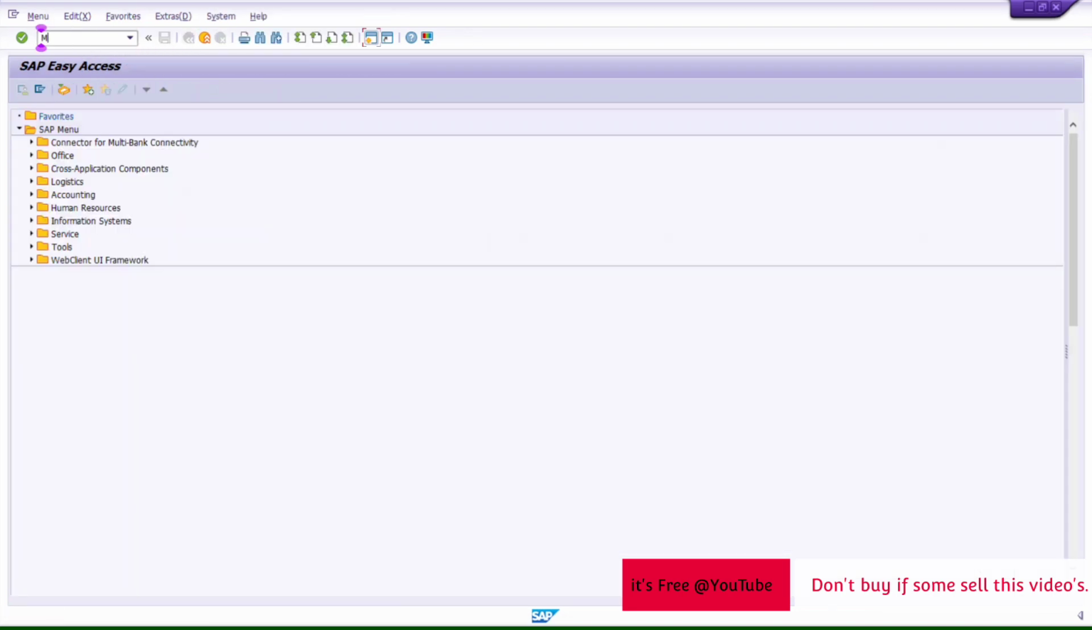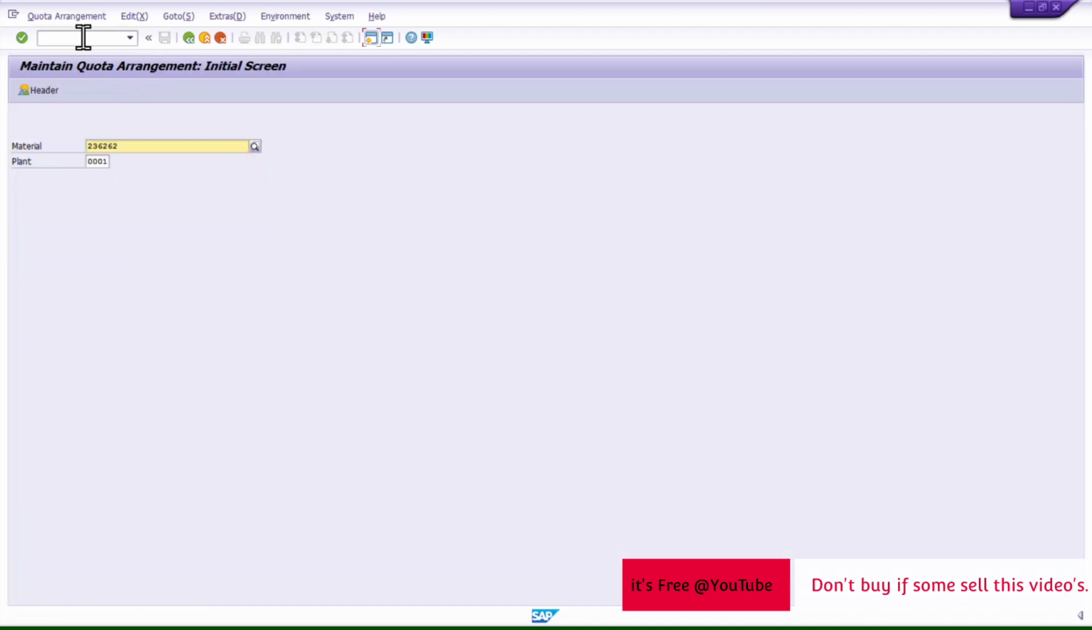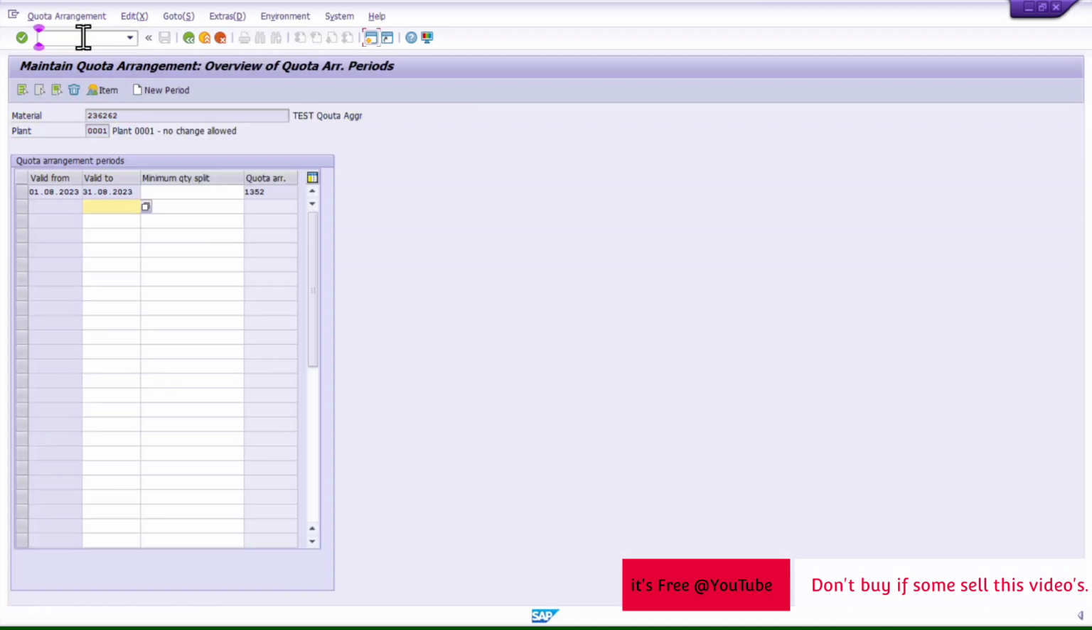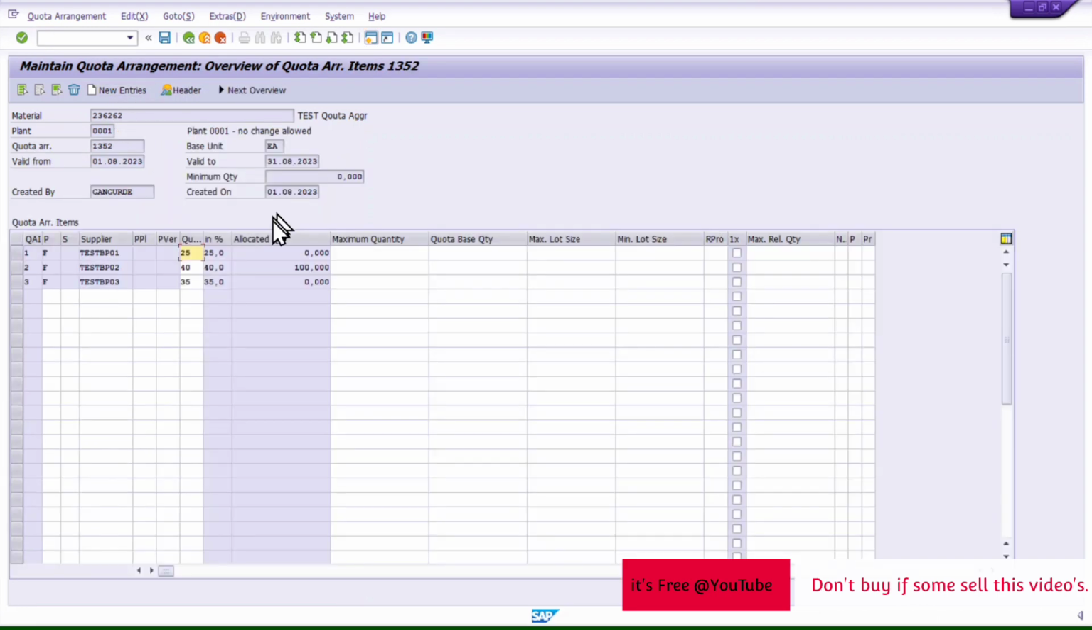For that I have to go again into the quota agreement and again go into the item level. Here now you can see that 100 quantities were added into the allocated quantity.